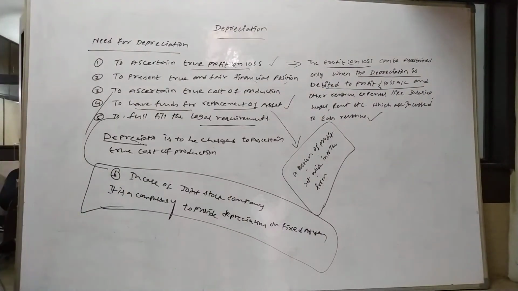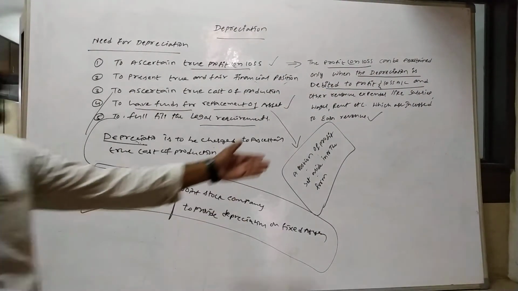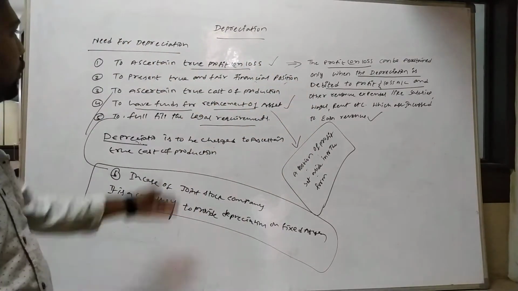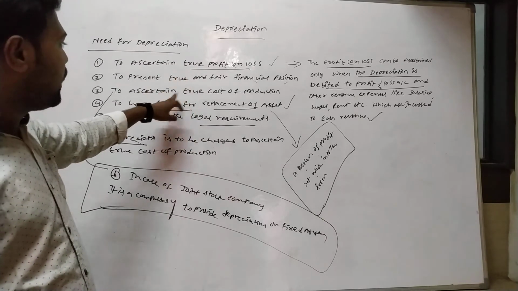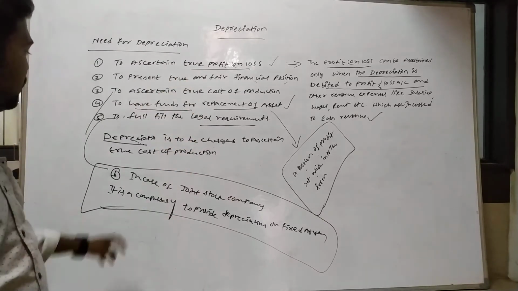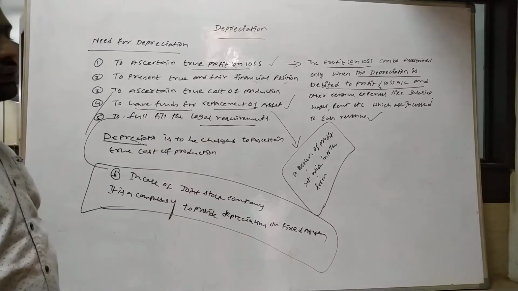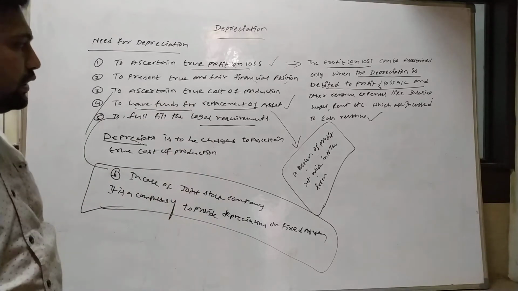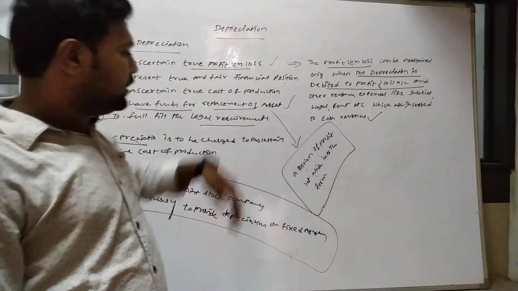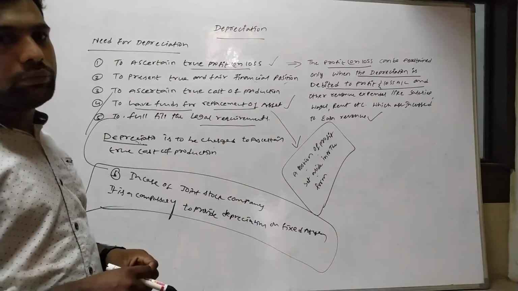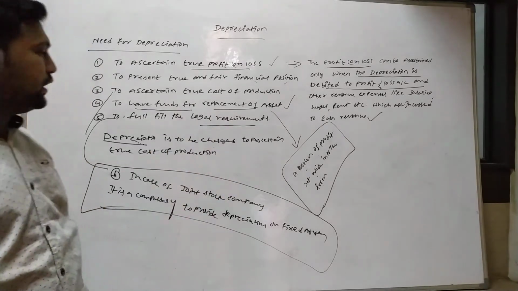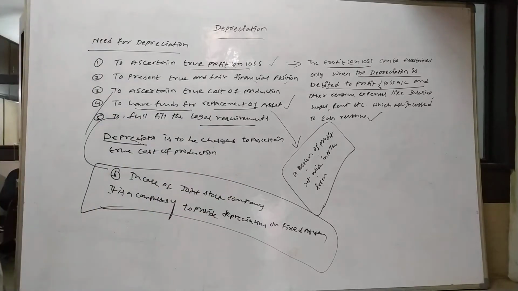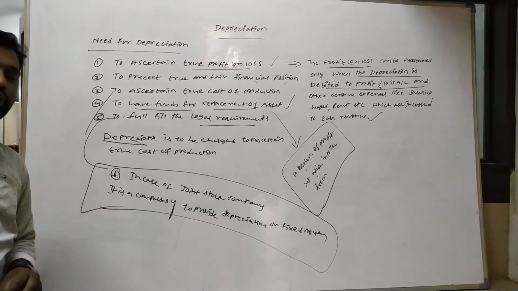Now first one, true profit or loss, depreciation is debited to the profit and loss account. True and fair financial position, the balance sheet is prepared to find out the financial position. Next, true cost of production, depreciation must and should be charged. Replacement of asset is nothing but a portion of profits set aside in the firm. Now automatically funds are available every year for replacement of the asset. Next, to fulfill the legal requirement, in case of joint stock company, it is compulsory to provide depreciation on fixed